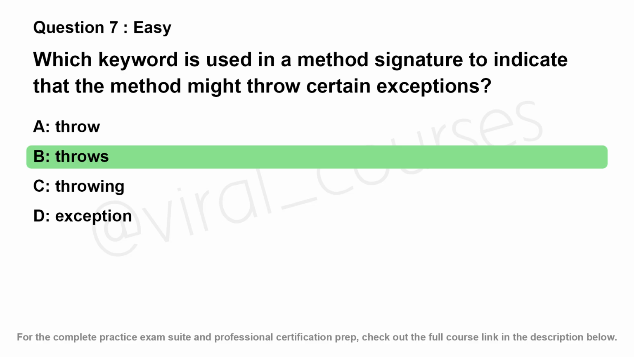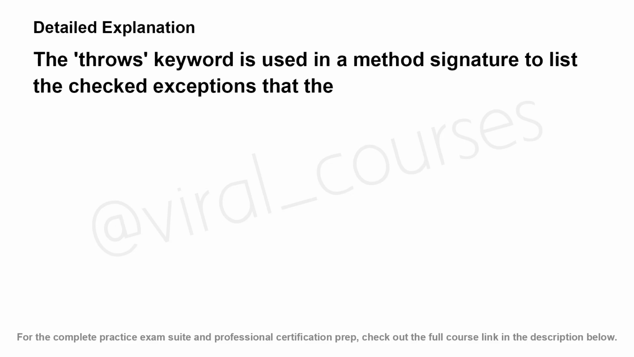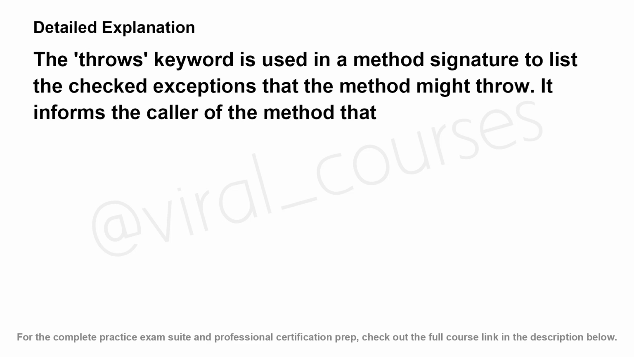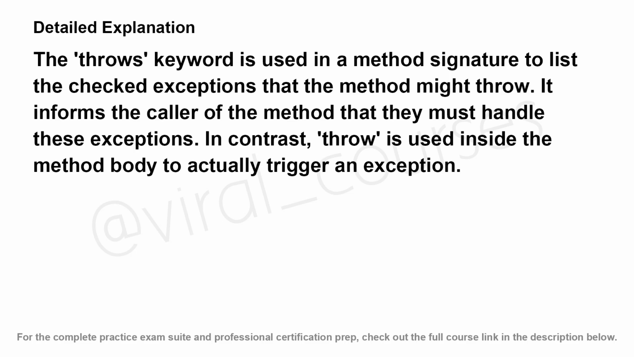The correct answer is B. The throws keyword is used in a method signature to list the checked exceptions that the method might throw. It informs the caller of the method that they must handle these exceptions. In contrast, throw is used inside the method body to actually trigger an exception.